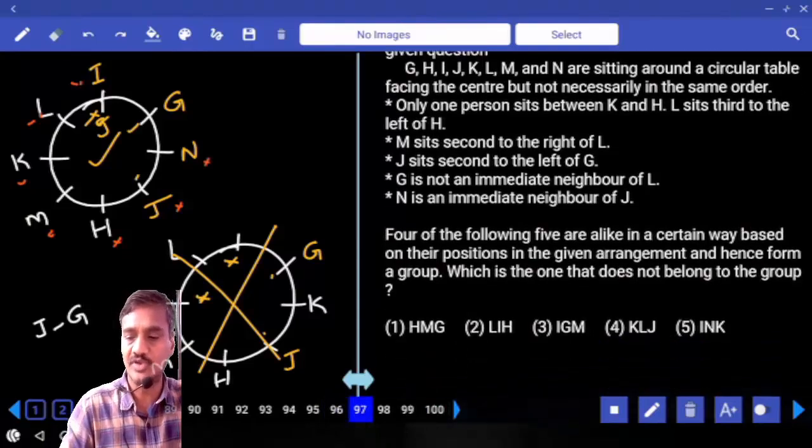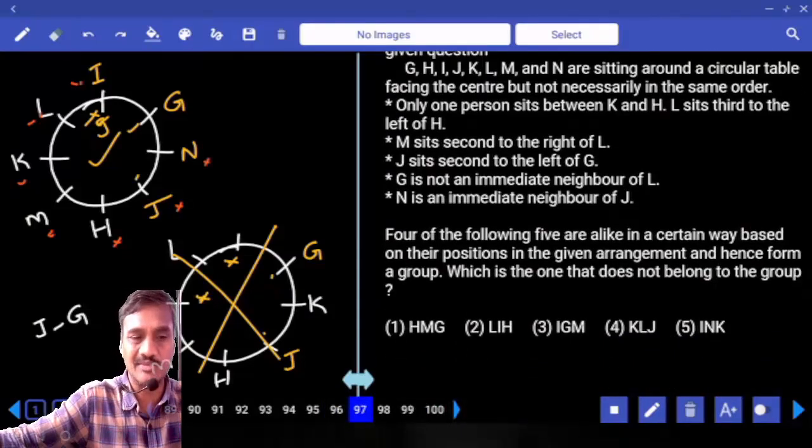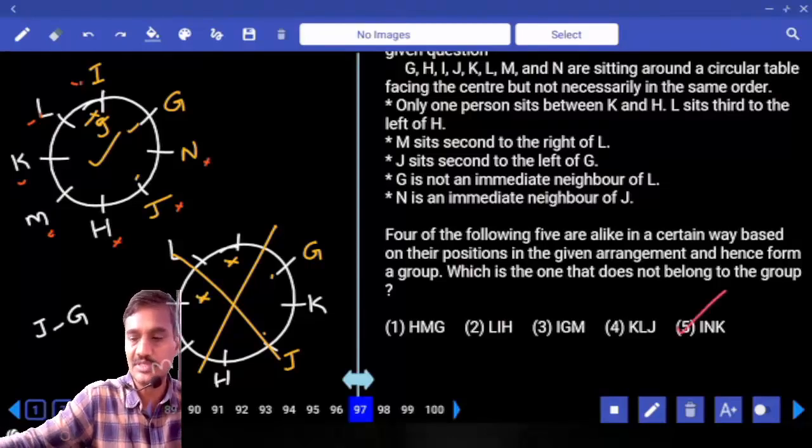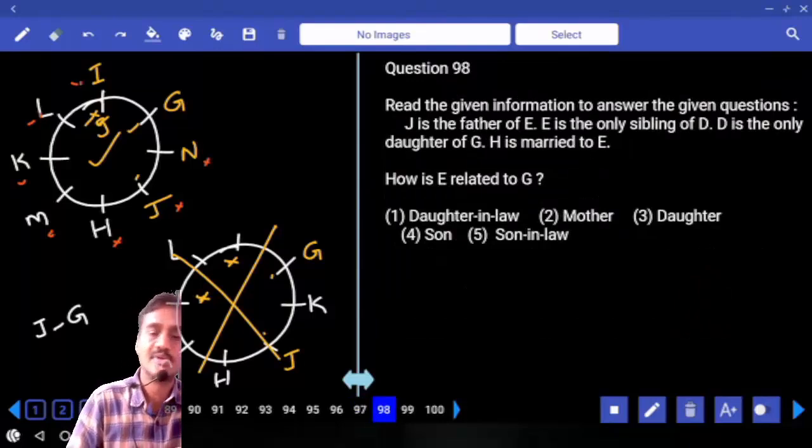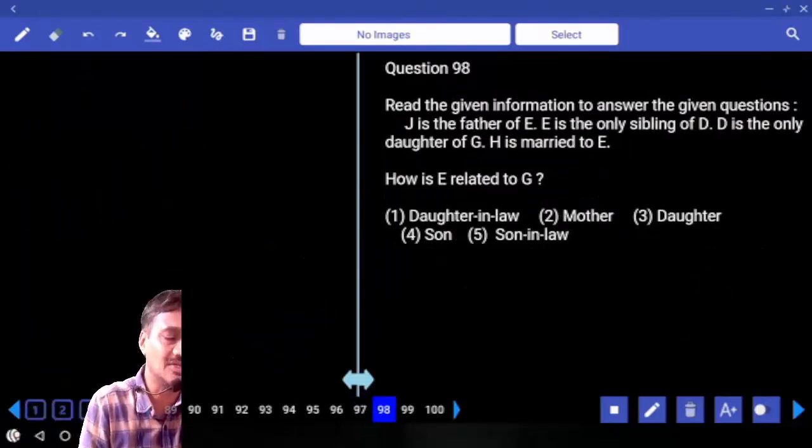And which out of the following is the odd one out? H, M and G. H's immediate left is M, M's opposite is G. L's immediate left is I, opposite is H. I, G, and opposite is M. K's immediate left is L, opposite is J. I's immediate left is not. I's second left is N. And so what is your answer? Choice 5, question 97.